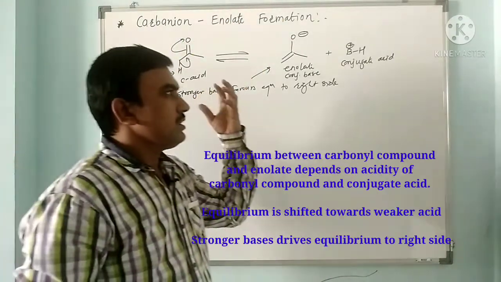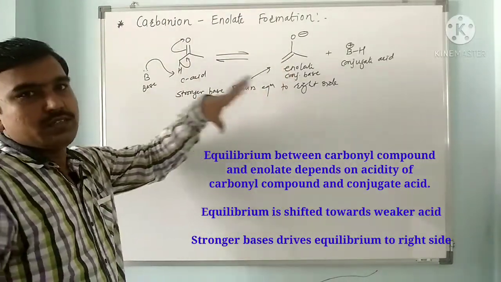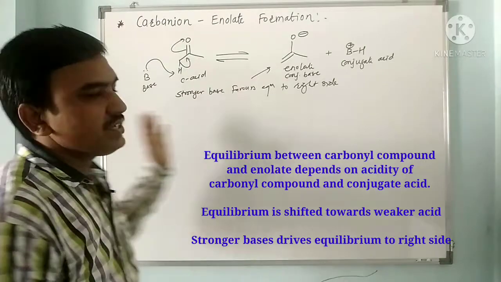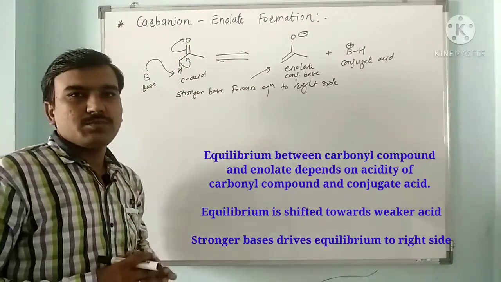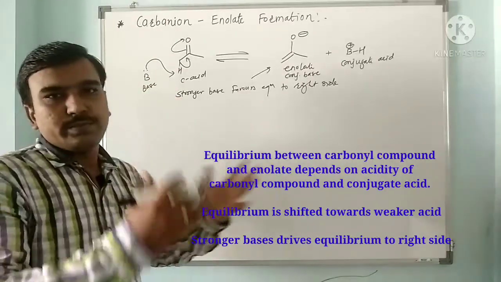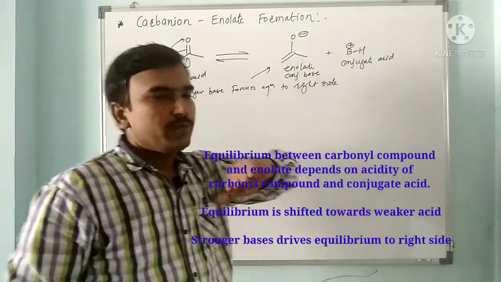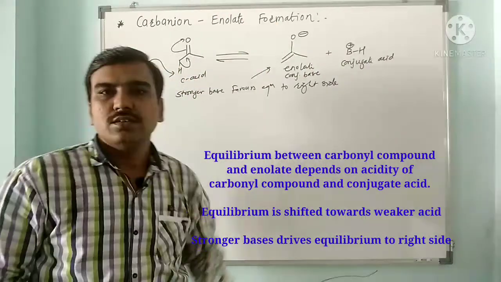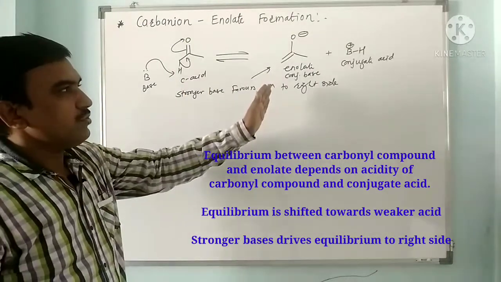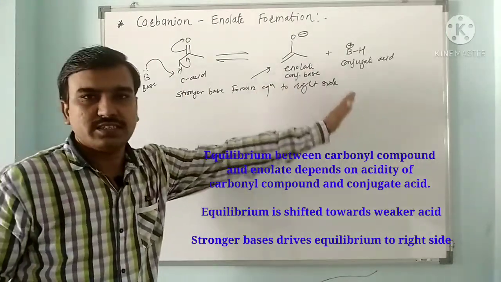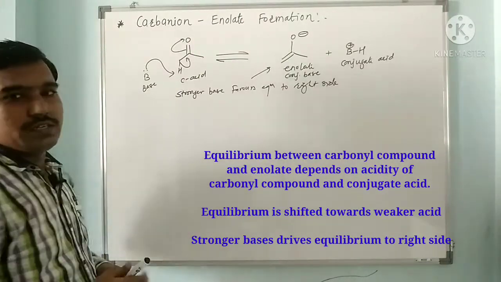When the equilibrium is established between the carbonyl compound and the enolate, it is shifted towards the weaker acid. The carbon acid, the carbonyl compound, has a pK around 15, 16, 17, and the conjugate acid has a pK more than 20. This means the equilibrium is shifted towards enolate ion formation when the conjugate acid's acidity is very low. So stronger bases favor enolate ion formation.